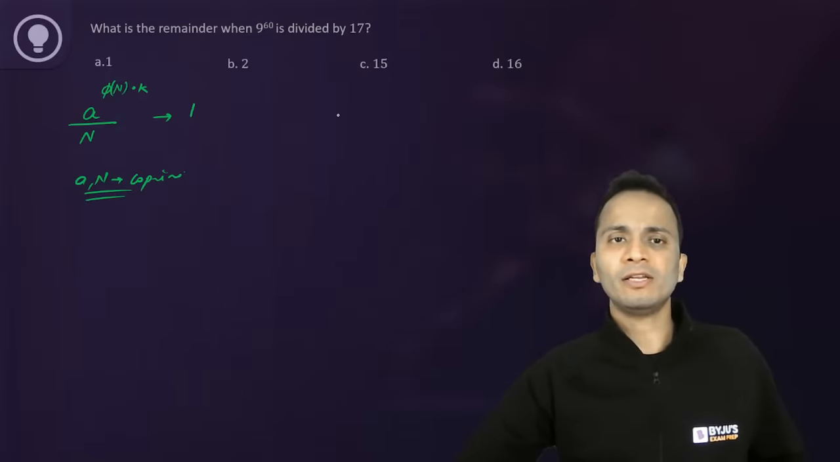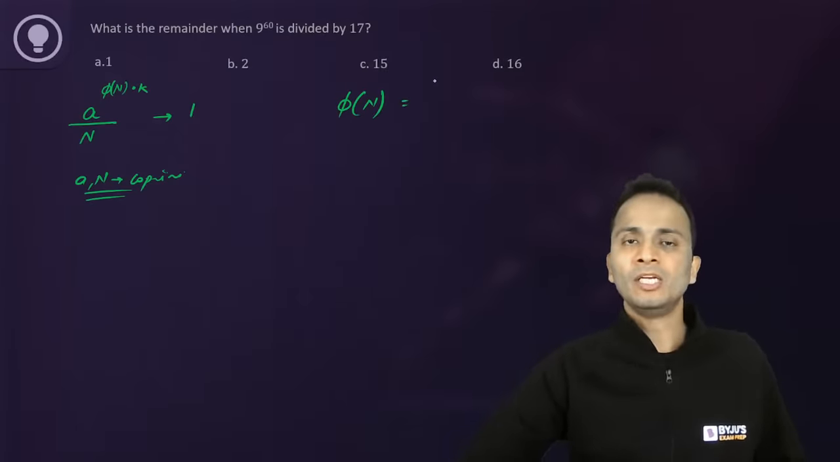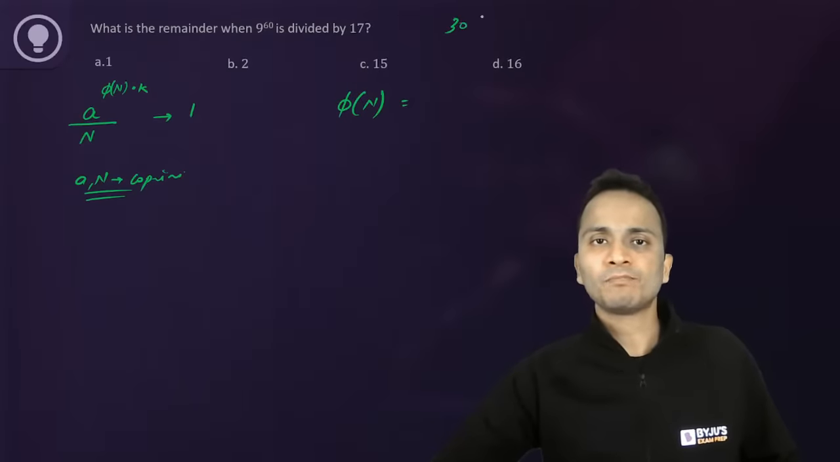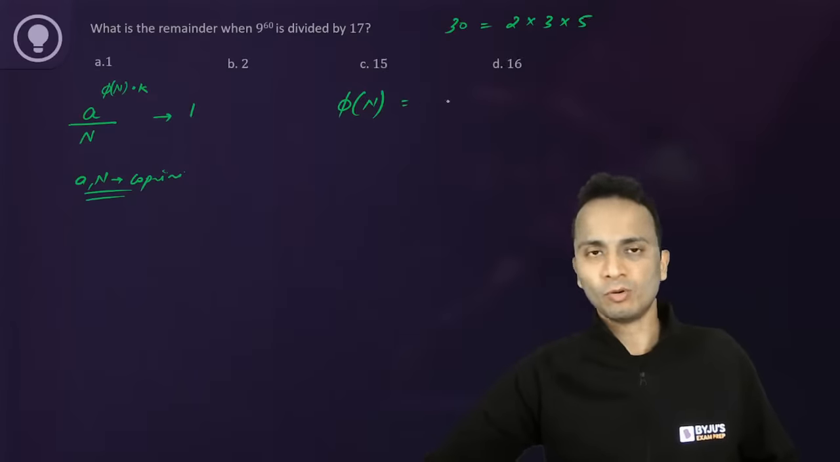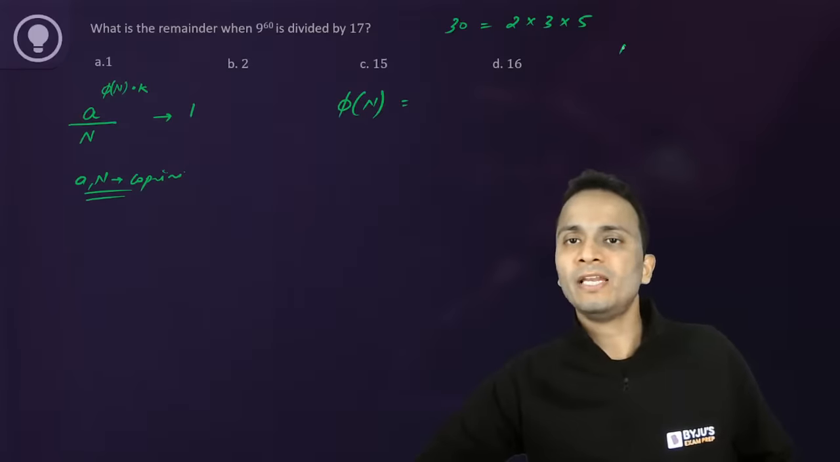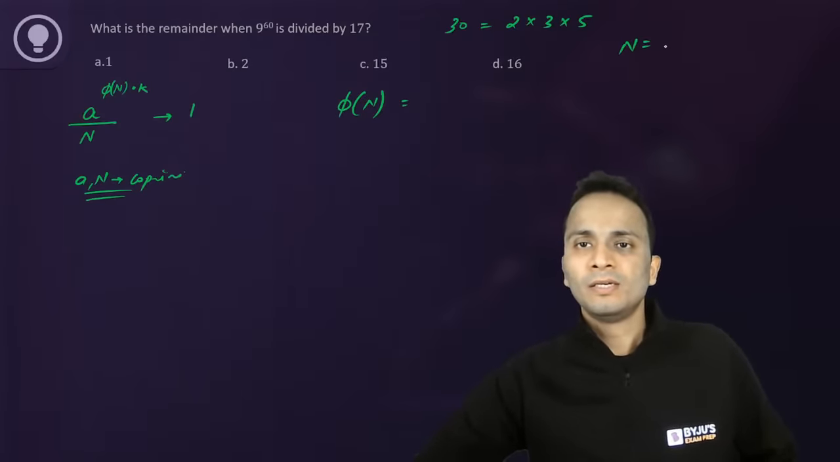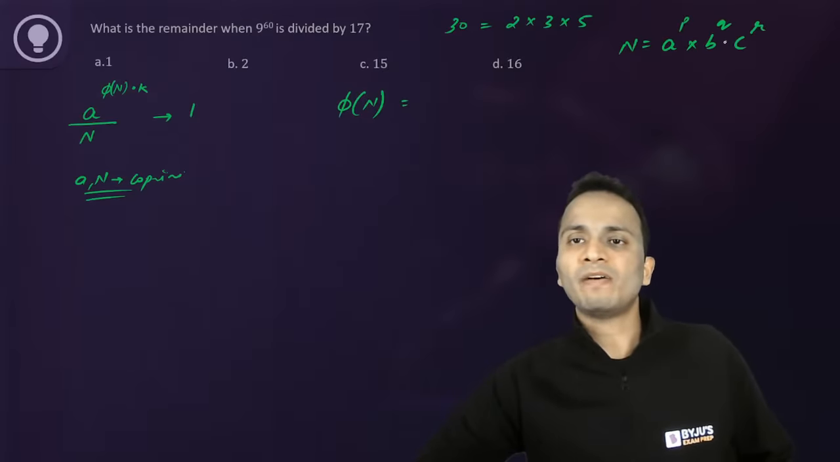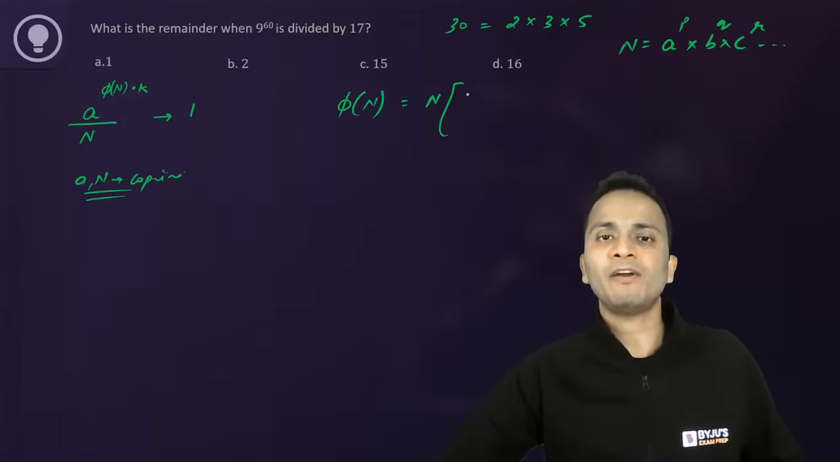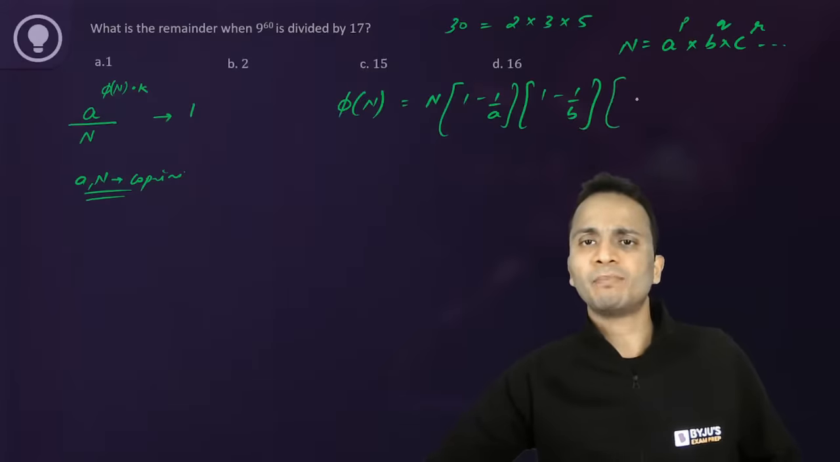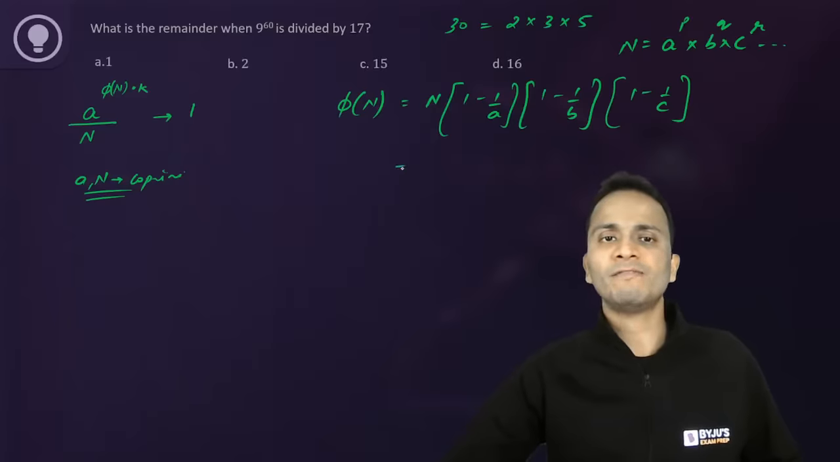Now first of all, let us know how to find phi of n or Euler's number of n. So let's say any number is 30. Convert 30 into prime factorization, 2 into 3 into 5. Okay, so phi of n, where n is written as a raised to the power p multiplied by b raised to the power q multiplied by c raised to the power r and so on. So phi of n can be written as n, that is the number, multiplied by 1 minus 1 upon a, 1 minus 1 upon b. You will find this formula in books, 1 minus 1 upon c. This is how you can calculate the phi of any number.